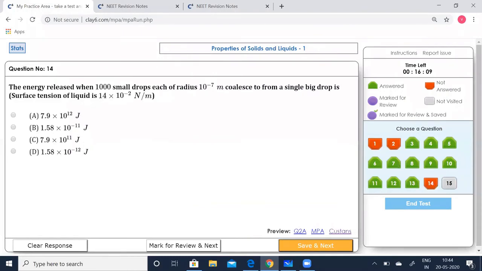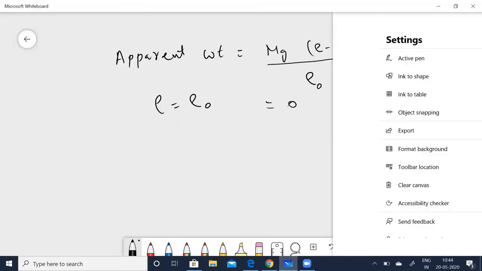The energy released when 1,000 small drops, each of radius 10 to the power of minus 7, coalesce to form a single big drop. The surface tension of the liquid is given as 14 into 10 to the power of minus 2 Newton per meter. Okay, let's solve this. Let us take R to be the radius of the big drop.